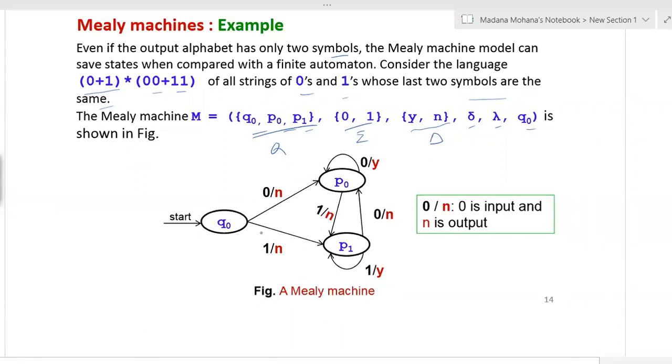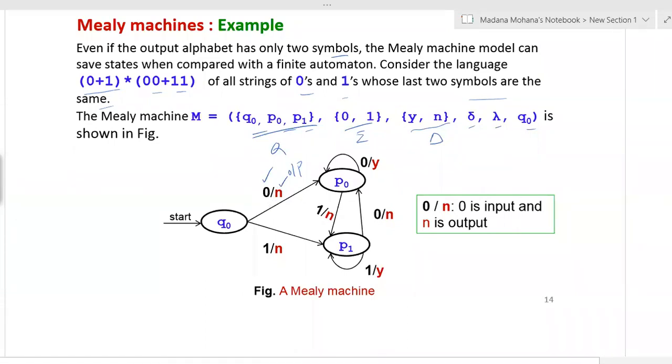So here you can observe the difference between the previous Moore machine and the Mealy machine. Previously in the Moore machine, for every state we have the output labeled inside the circle, separated by a slash. But here, for every transition, the outputs are denoted separated by a slash. For example, q0 on 0 is going to p0, that is a normal transition, slash n, so this n is nothing but the output. Red color representations are outputs, then black color representations are inputs.